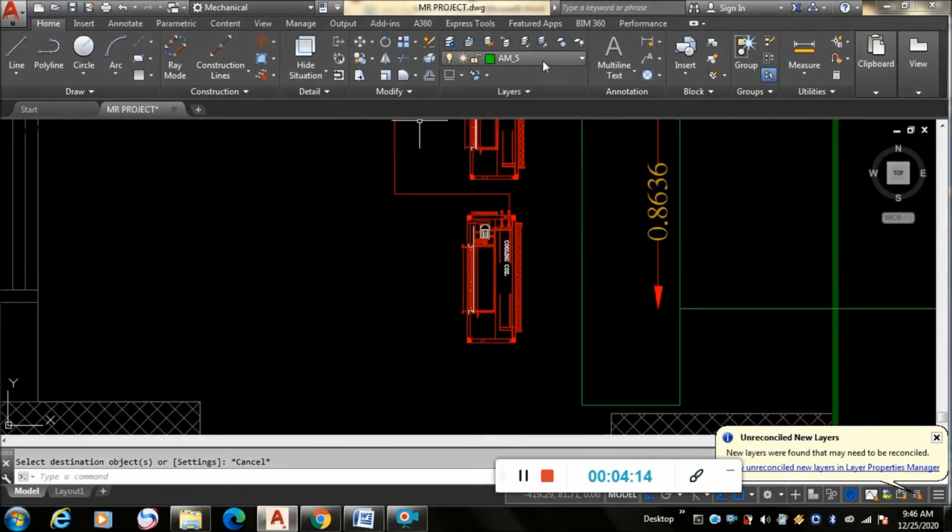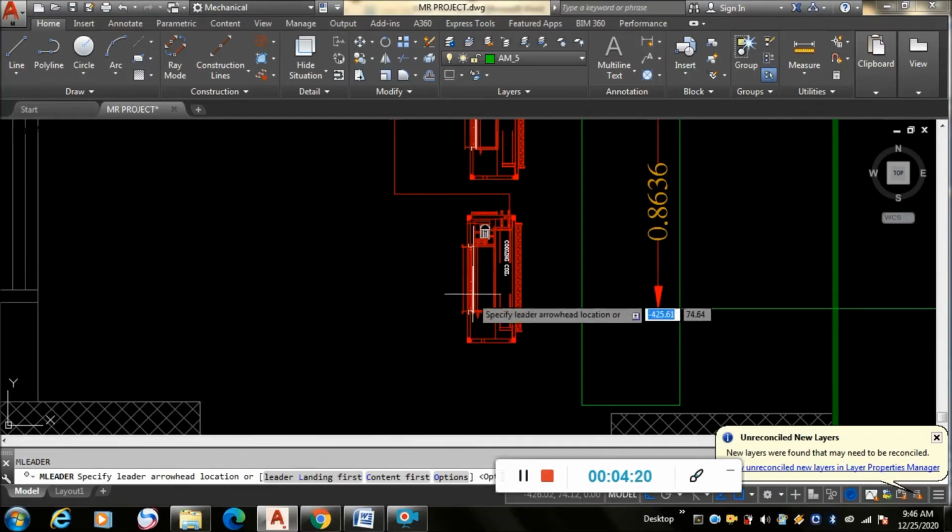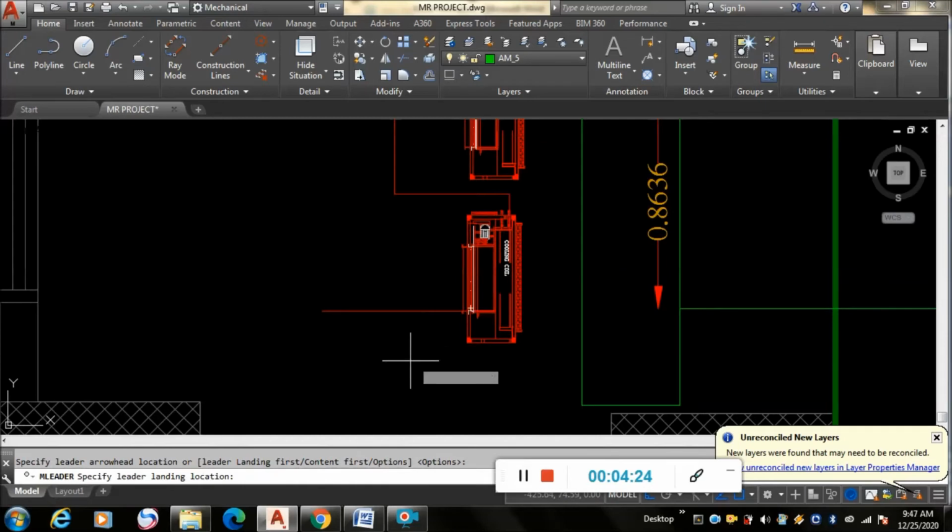Click on this, specify later. I can make it by making ortho off. I can make it in any direction, so I have selected like this.